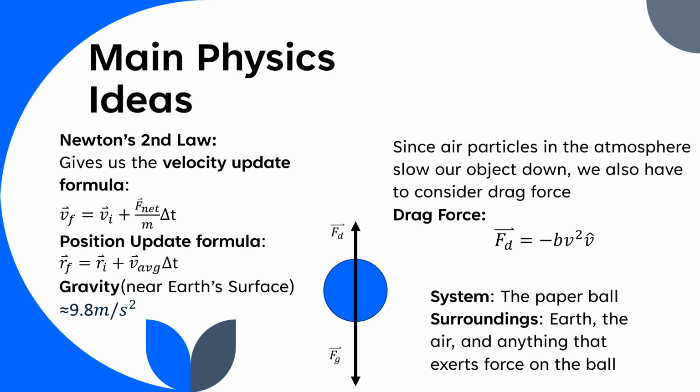The system in this experiment was the paper ball. The surroundings were Earth, the air, and anything else that exerts a force on the ball. And then in the middle, we can see the free body diagram of our ball. We have two forces acting, gravity and the drag force. The drag force is going to be a bit smaller than the gravity.